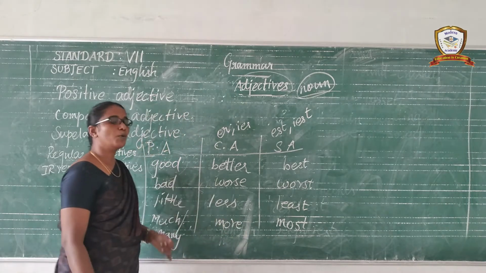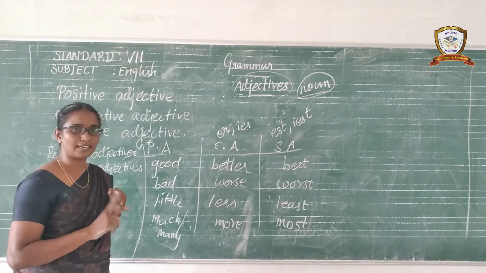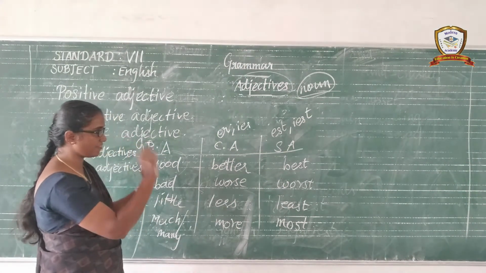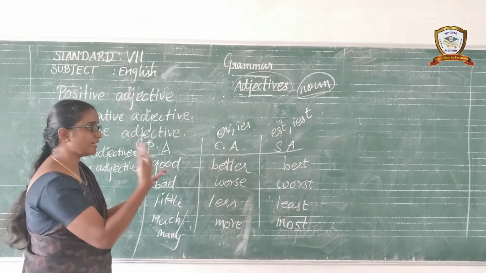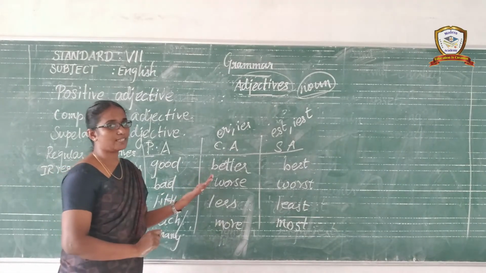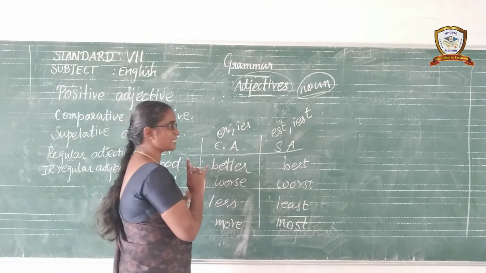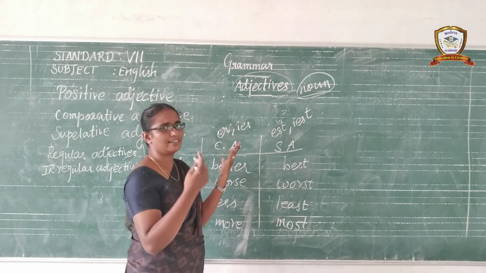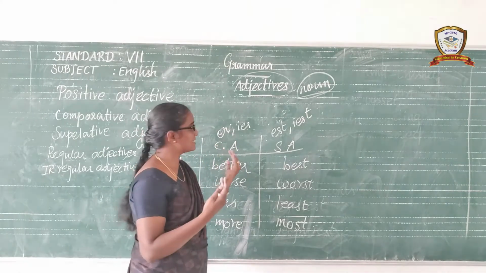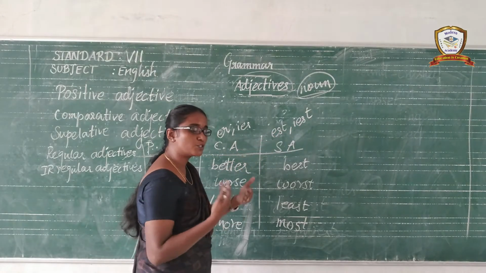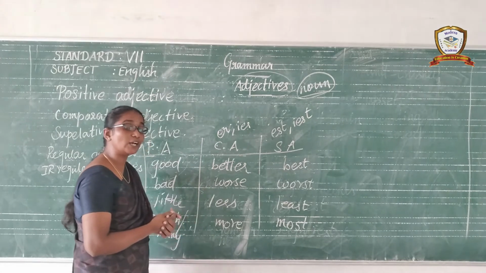Understand or not, children? What is meant by regular adjectives and irregular adjectives? To a positive adjective we can add ER or IER to form a comparative adjective. It is called a regular adjective. And to the positive adjective we add EST or IEST to form a superlative adjective. Healthy, healthier, healthiest. Wealthy, wealthier, wealthiest. Understand?